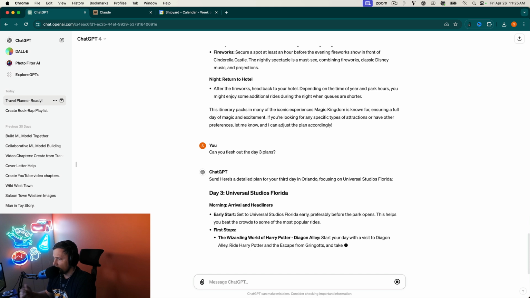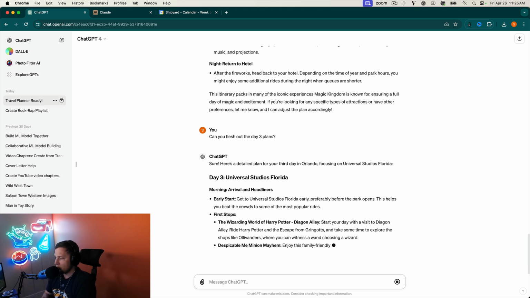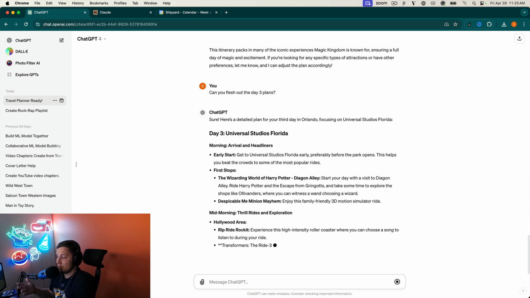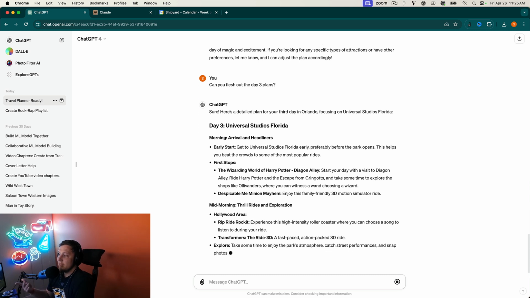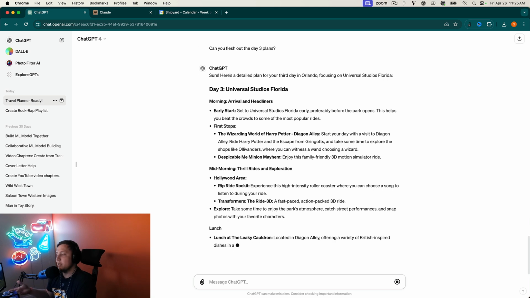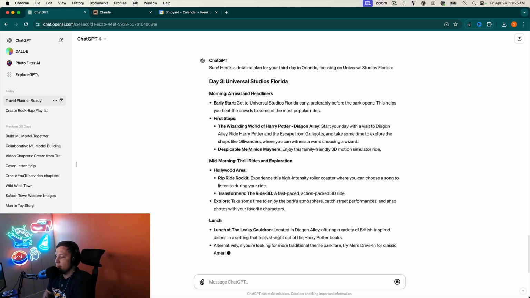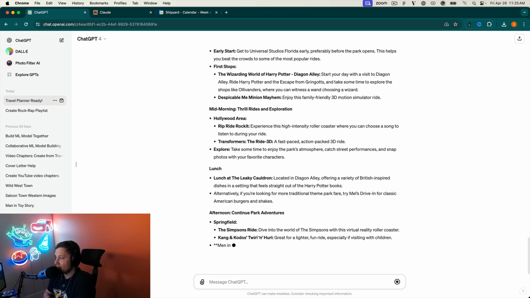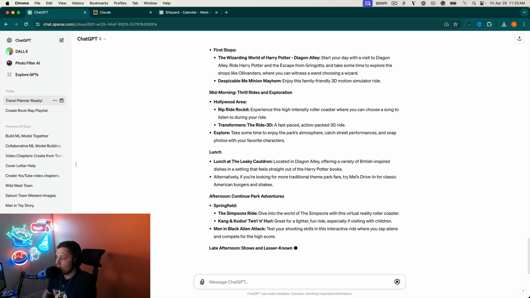All right, so get there early. So again, you can rope drop. First stops, obviously going to the Harry Potter land, pretty smart. Always pretty popular. And then the same thing for Despicable Me, Minion Mayhem. If you have a family, if you have smaller kids, that's the place you want to stop. Mid-morning, it says hit up Rip Ride Rockit, which is about to close, so pretty smart to take that down. Transformers the Ride, pretty good.